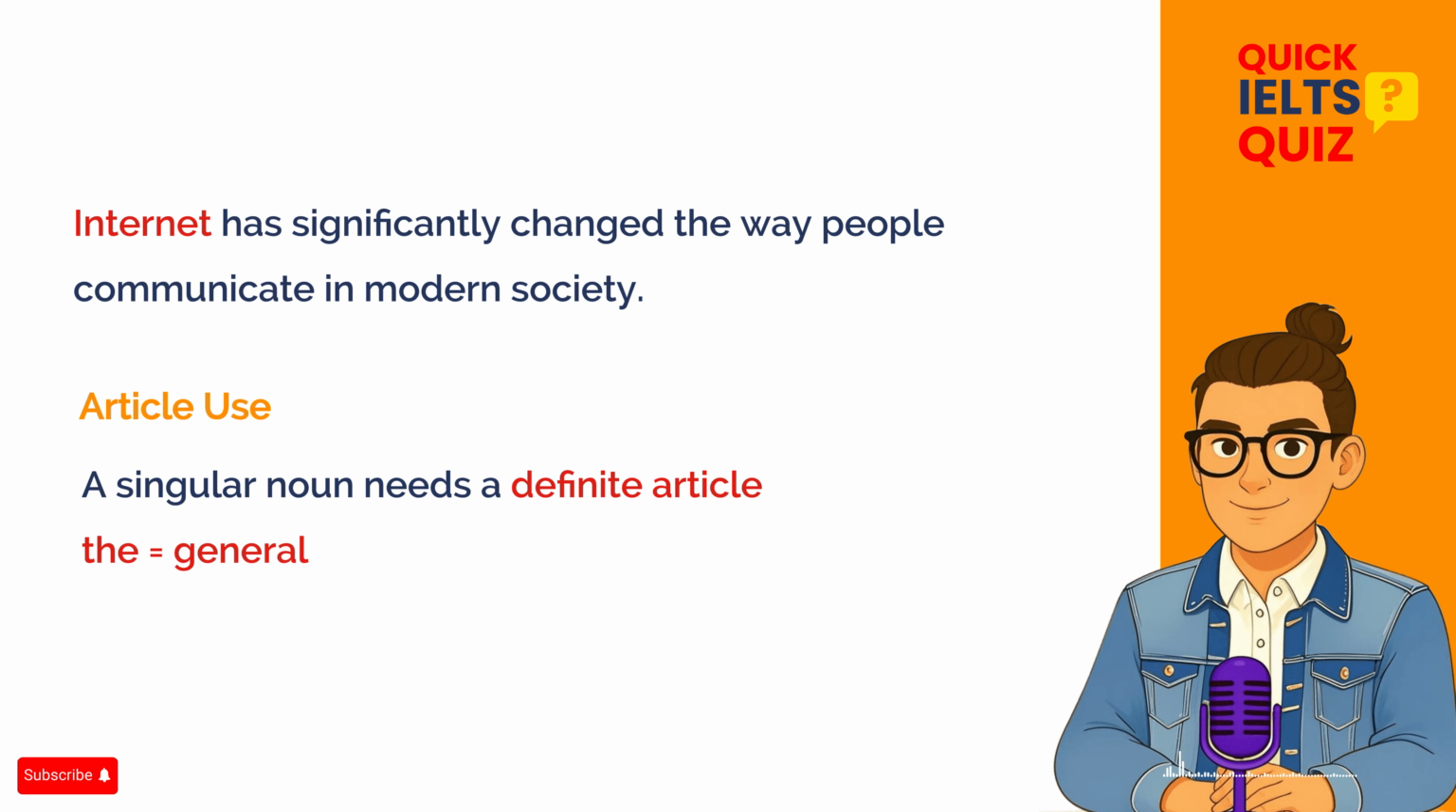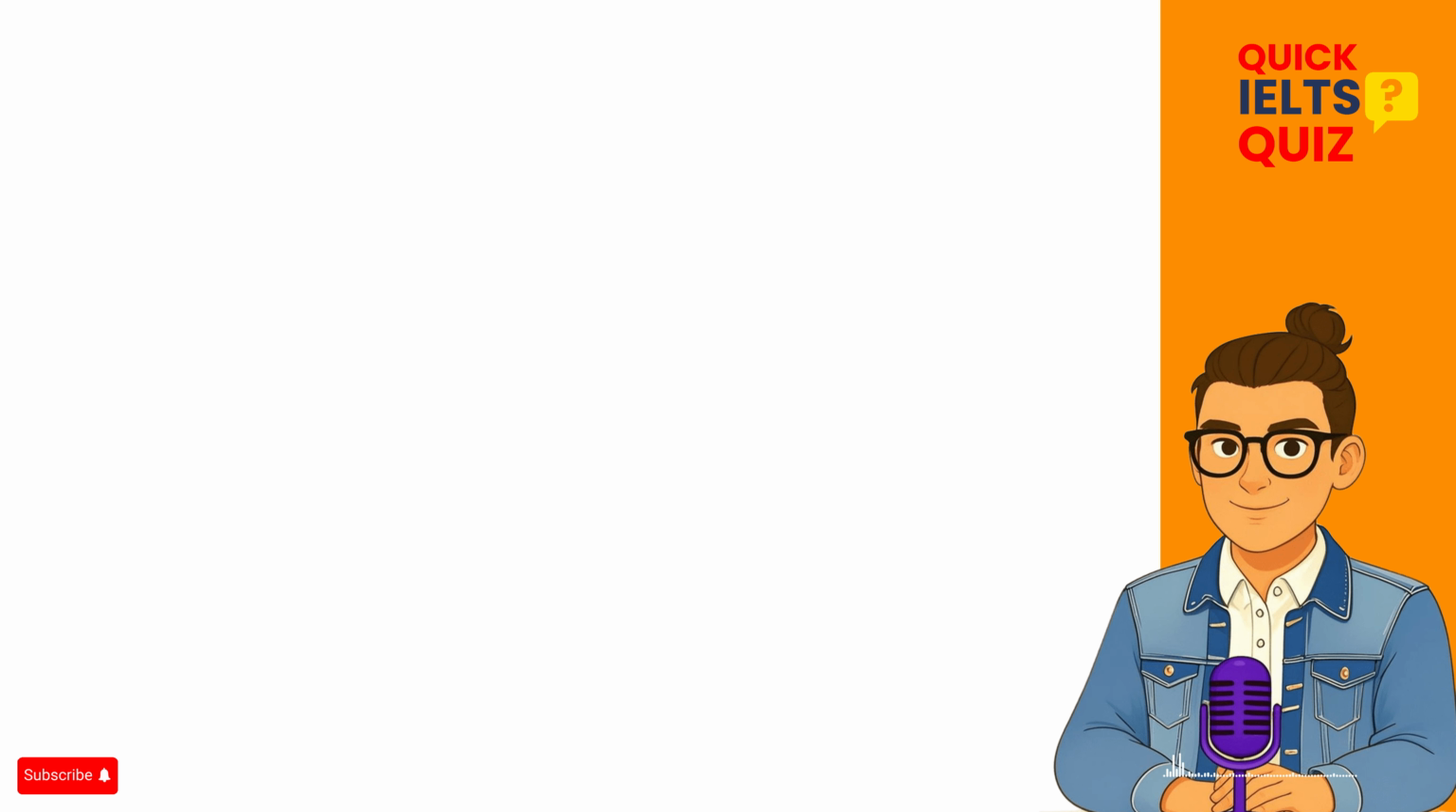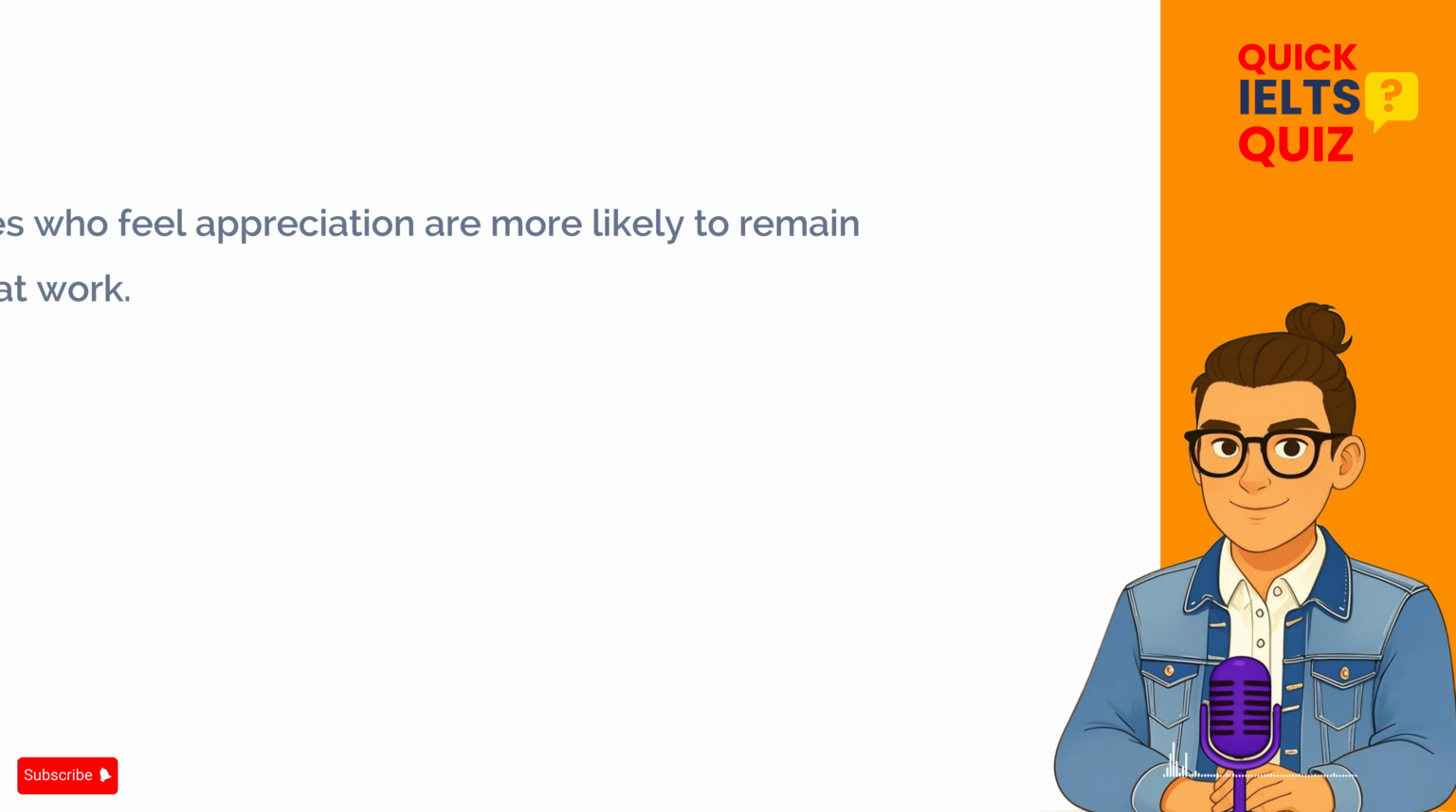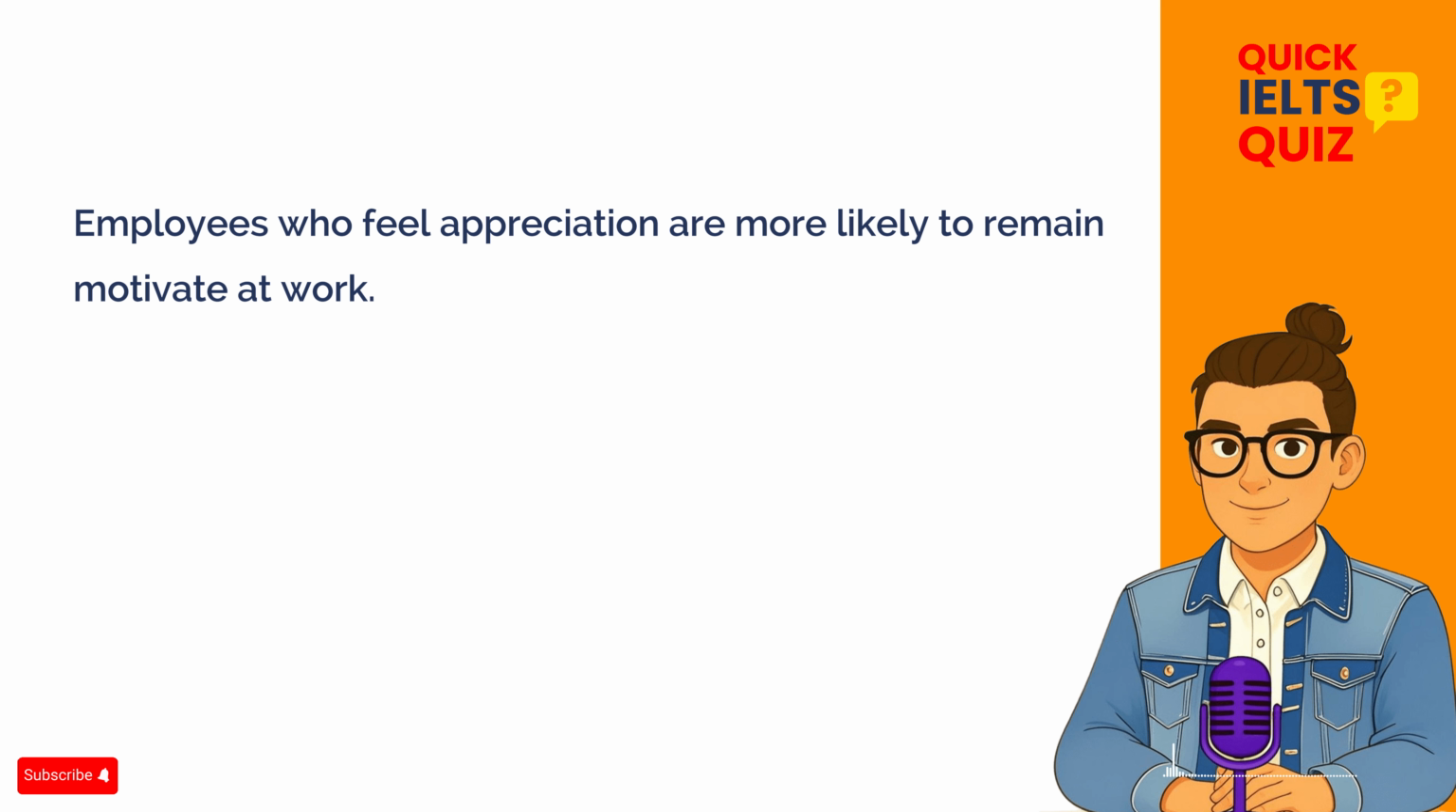We should say "the internet" when we are talking about it in general. The corrected sentence should be, "The internet has significantly changed the way people communicate in modern society." Let's move on to the next sentence. Take your time and read it carefully.